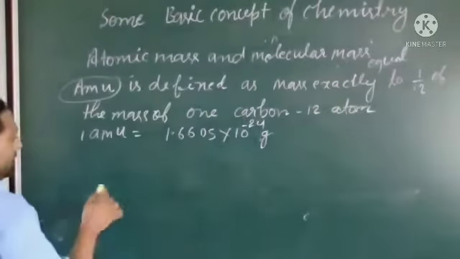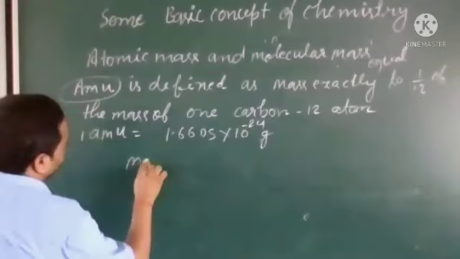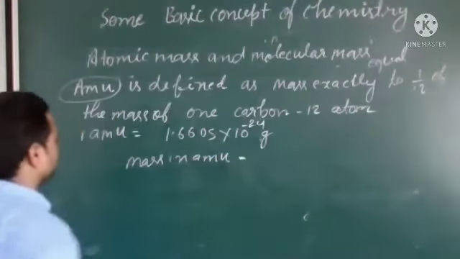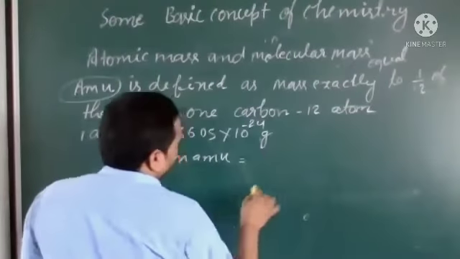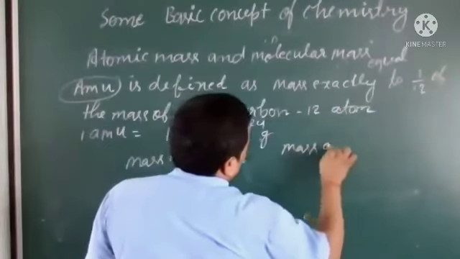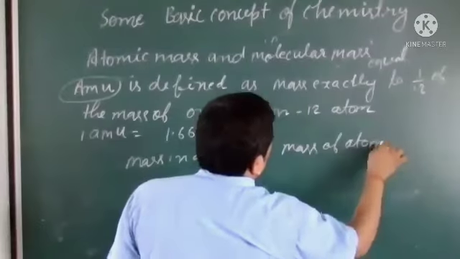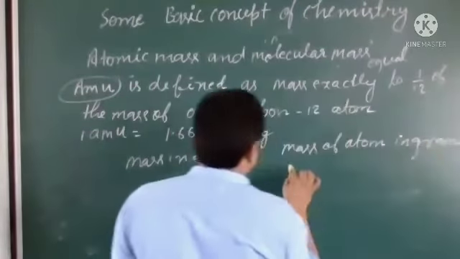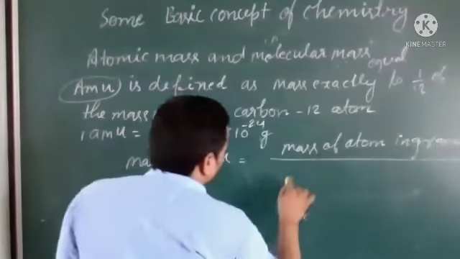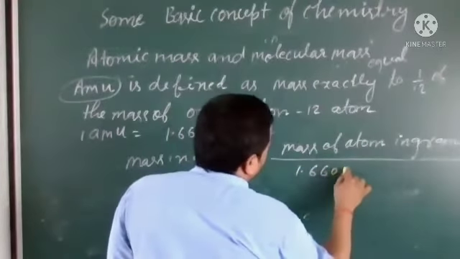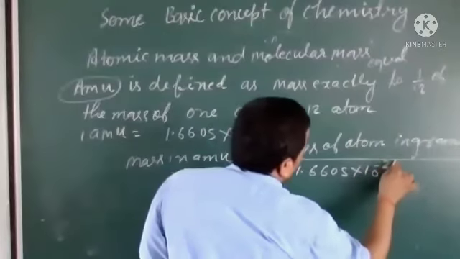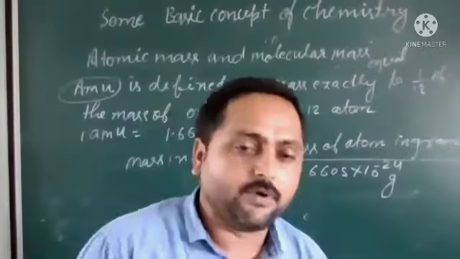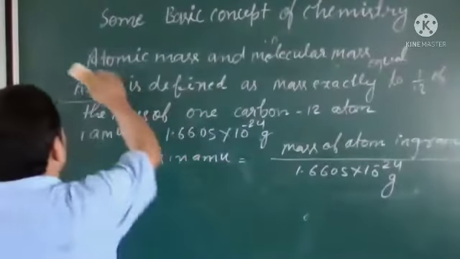Here we calculate mass in AMU: mass in AMU equals the mass of the atom in grams divided by 1.6605 into 10 to the power minus 24 gram. So by using this formula, we can calculate the mass of atoms in AMU. For this, I am taking an example.